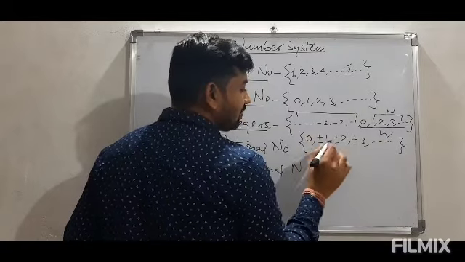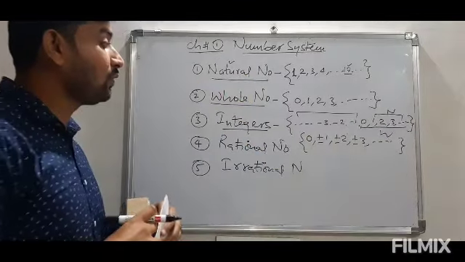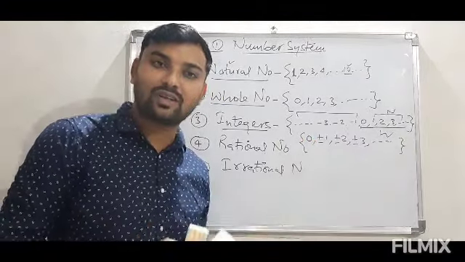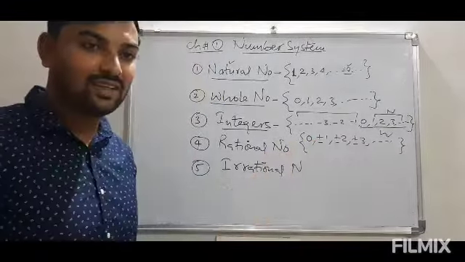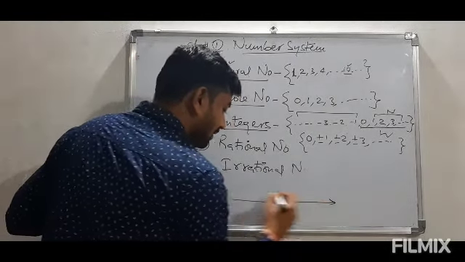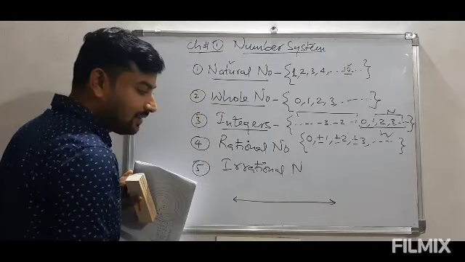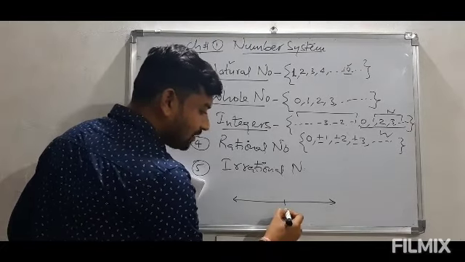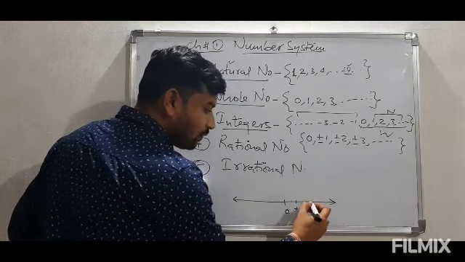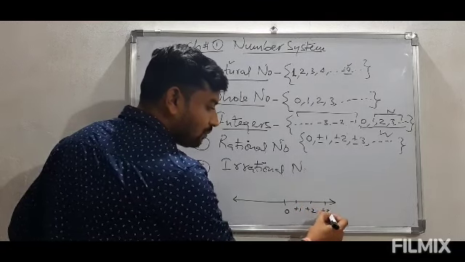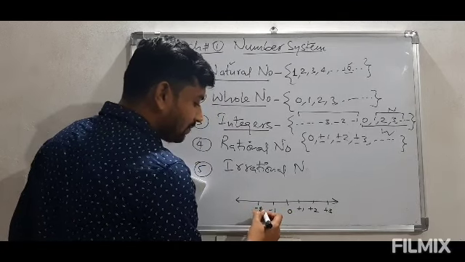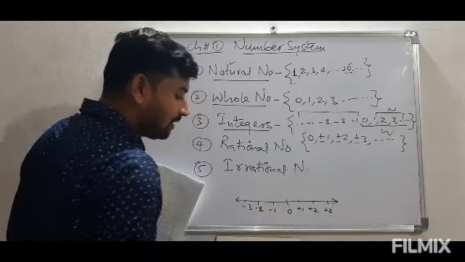So all integers can be written in this way. Here I am not writing any sign with 0. It means 0 is neither positive nor negative. It comes at the center in the real number line. If we draw a line and write 0 somewhere, it will come at the center. On the right hand side of this, we have positive integers, plus 1, plus 2, plus 3, like this, and on the left hand side we have negative integers, minus 1, minus 2, minus 3, and so on.